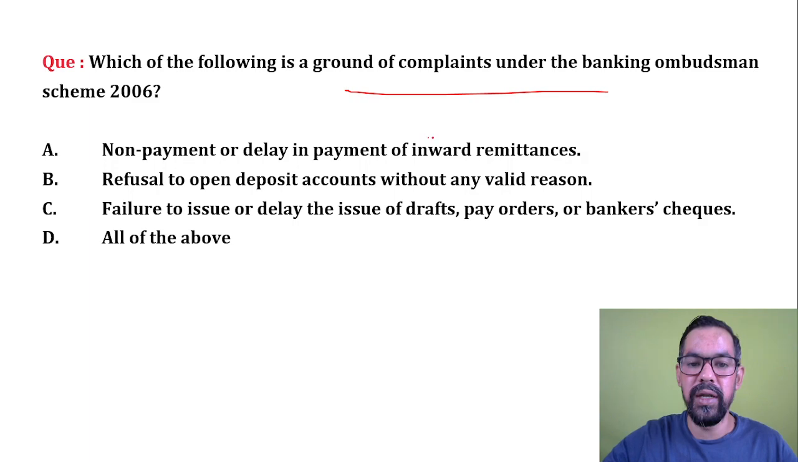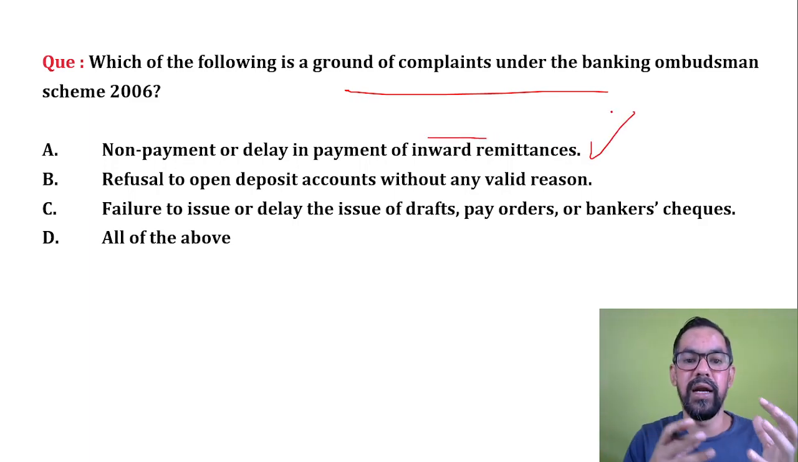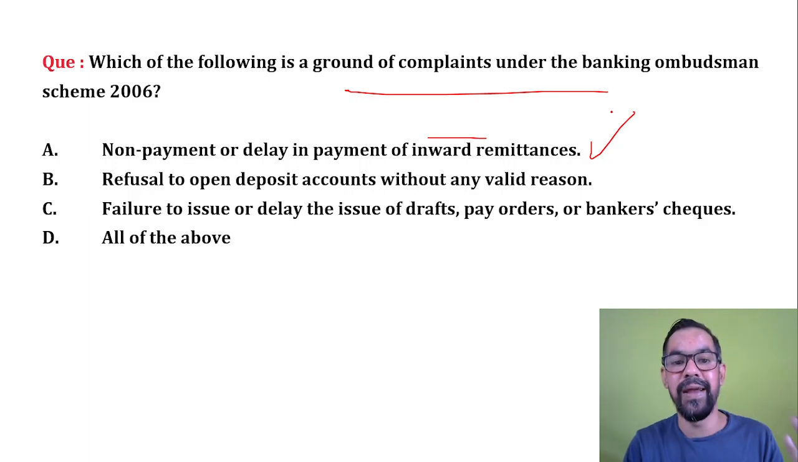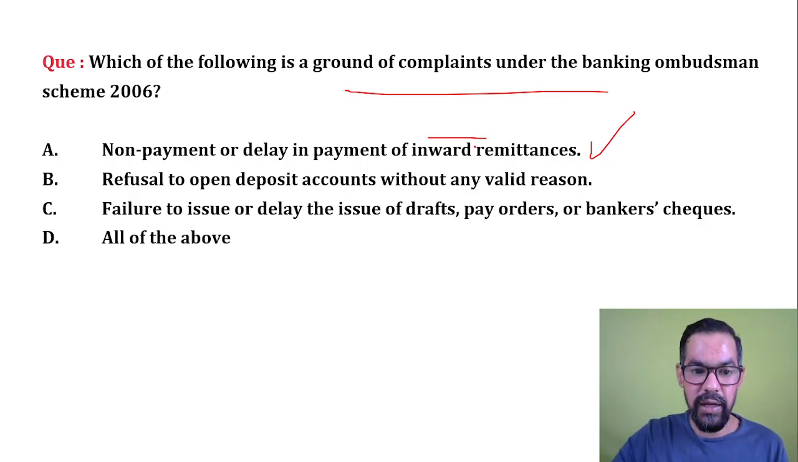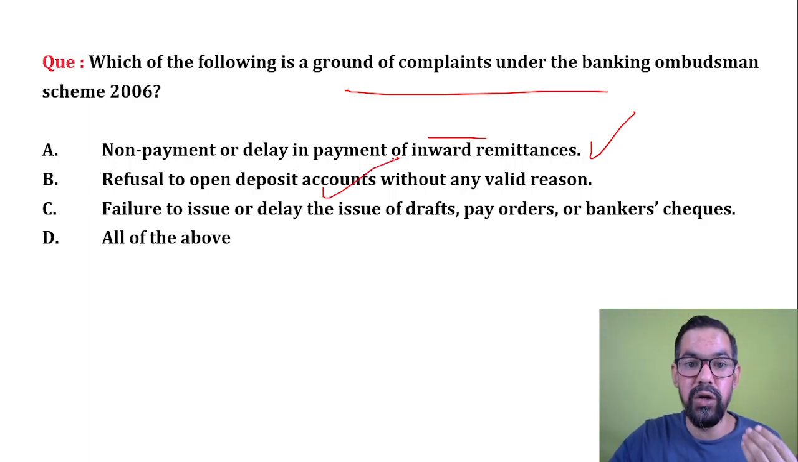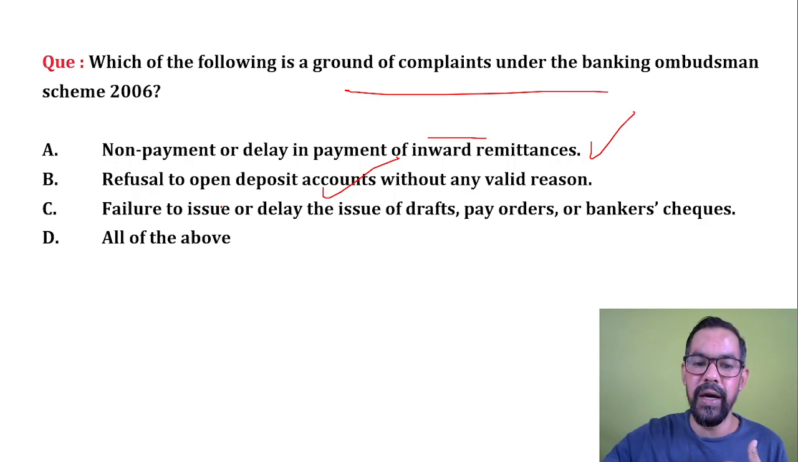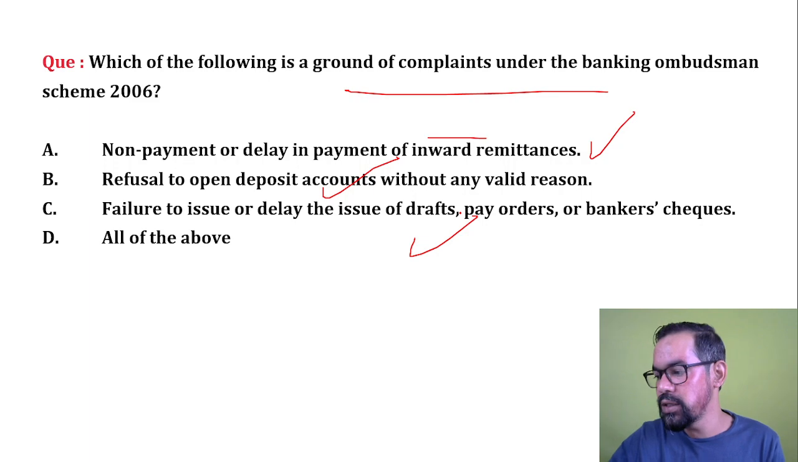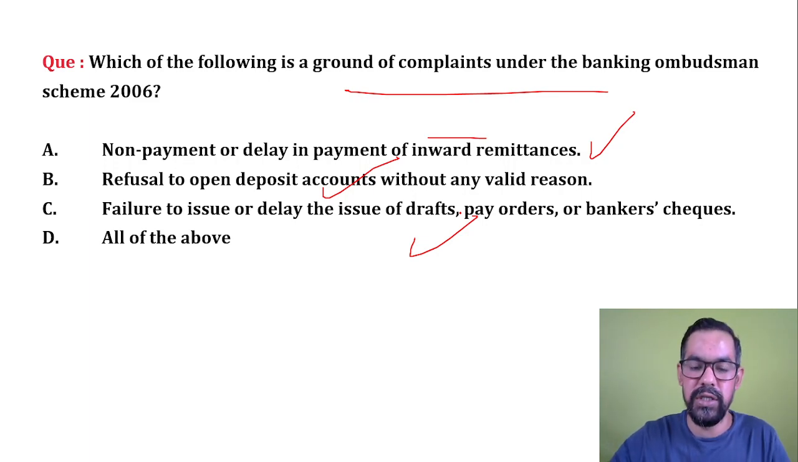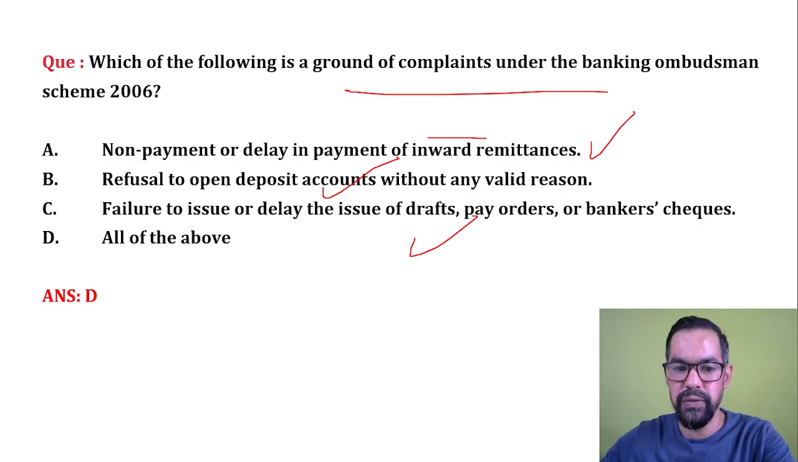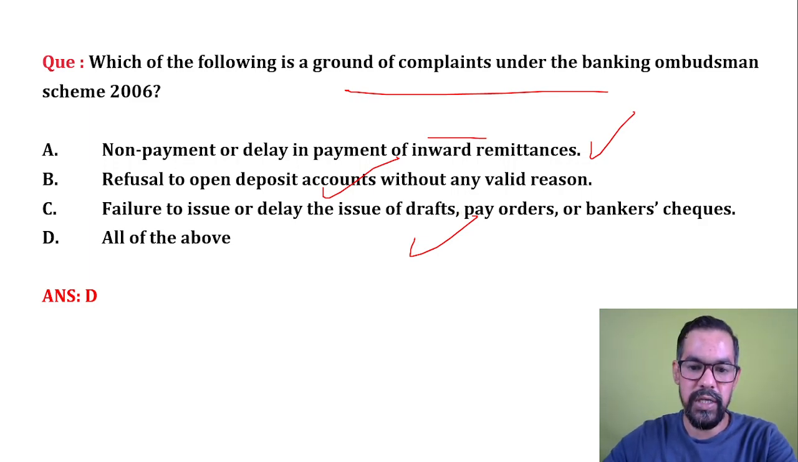Okay, next one, which of the following is a ground of complaint under the Banking Ombudsman? Non-payment or delay of payment of inward remittances. Let's say you have an FD with a bank and they are not paying that amount on a timely basis. Refusal to open an account, if they are not accepting your account. Failure to issue or delay in the issue of drafts and pay orders or bankers cheques, so that is also part of this one. So what will be the correct answer? D will be the correct answer for this question. Okay, just give me 1 minute.